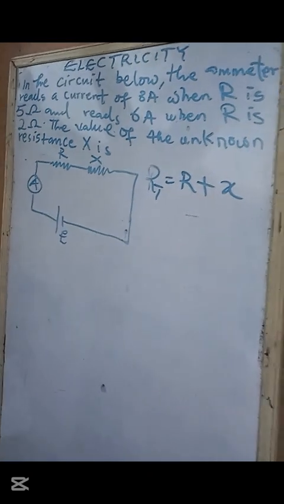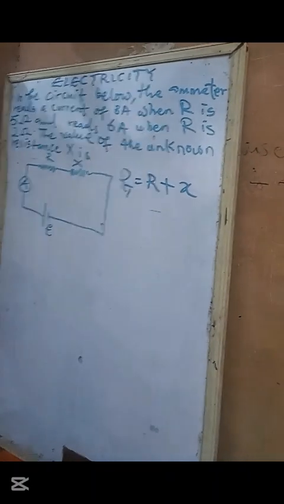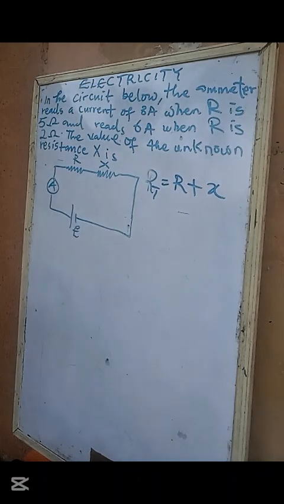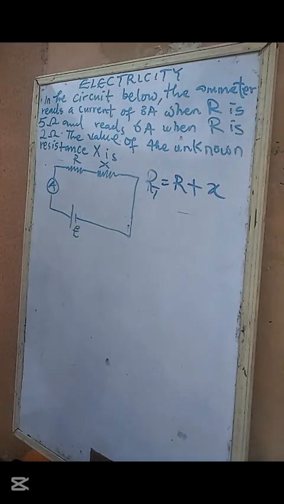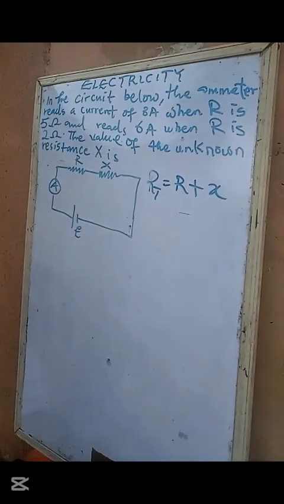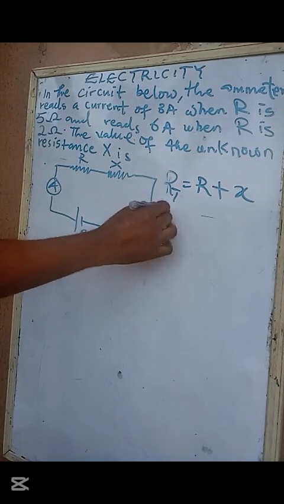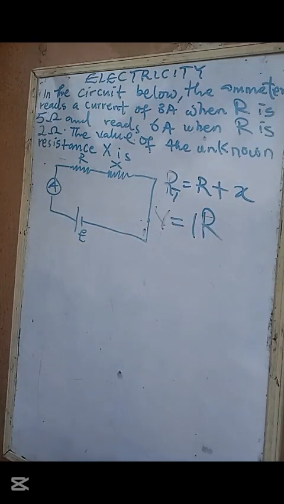So I hope this one is very clear. So the total resistance is R plus S. In the first instance, V is equal to IR.